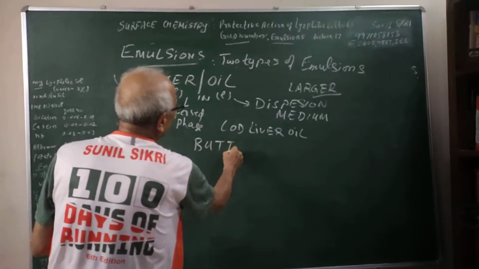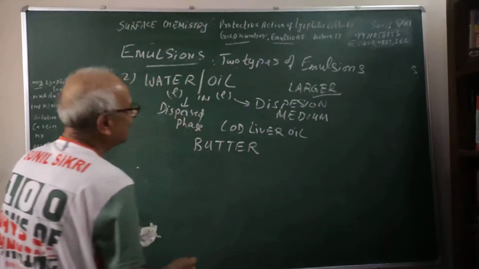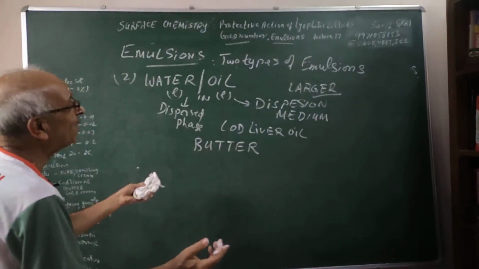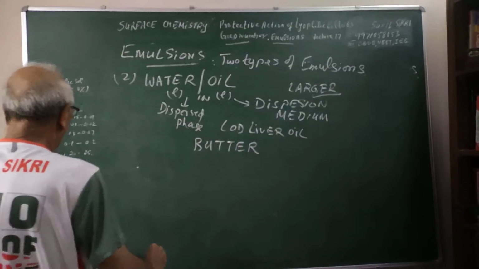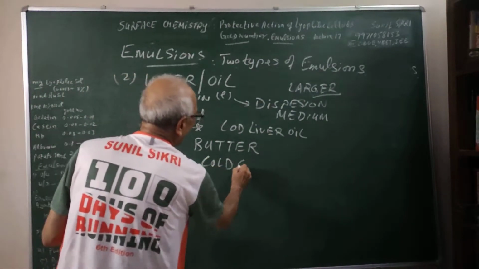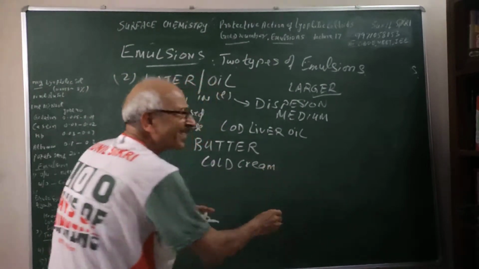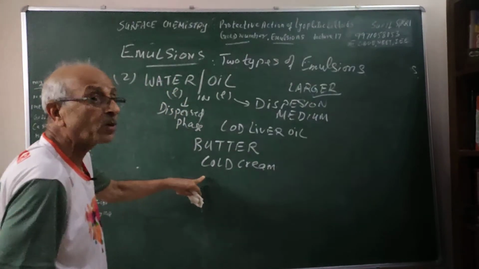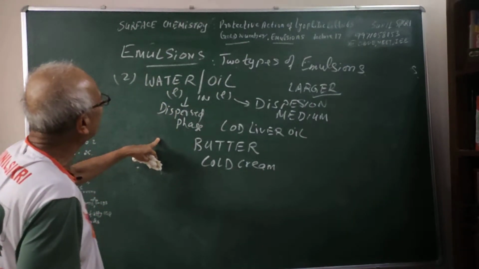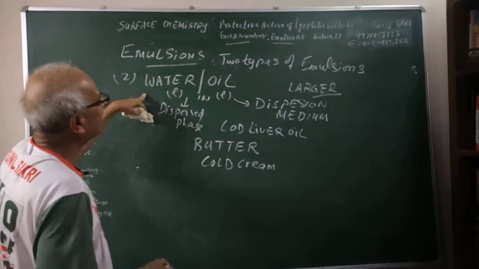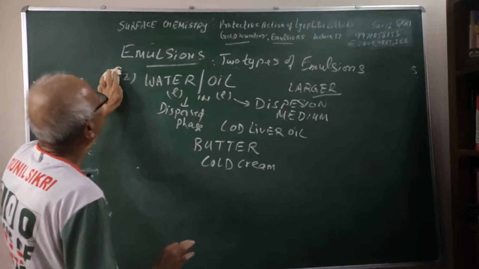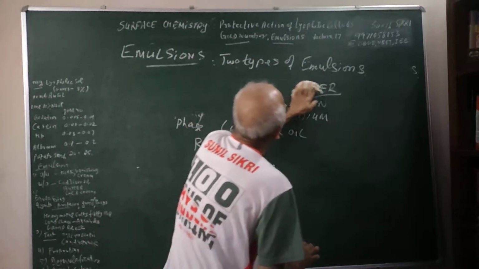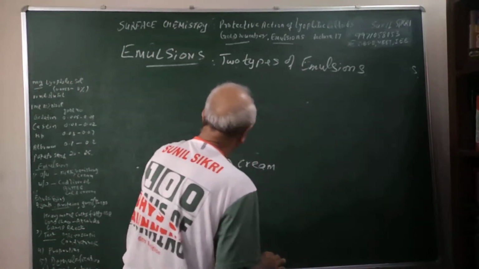Butter is also an example of this, students. Butter is oil dispersion medium and fine droplets of water dispersed in oil. Cold cream. In summer, when the skin is dry, we use a cold cream. That is also an example of water in oil. So you have noted down these examples. Let us see how the emulsions will be formed.